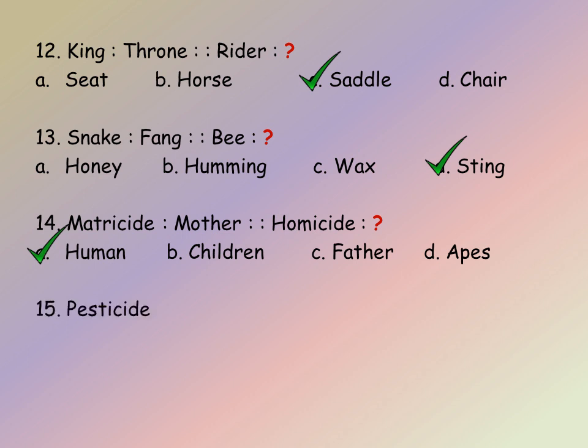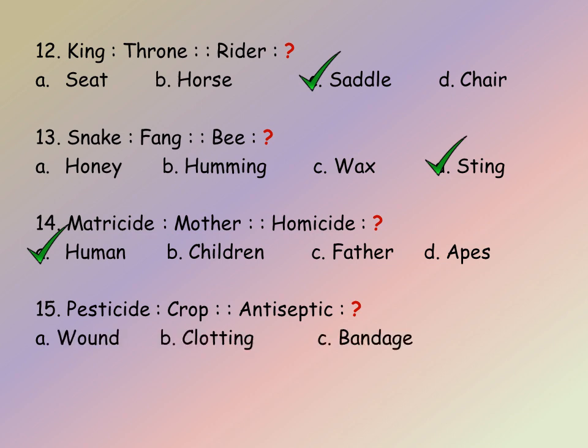The next question is pesticide, crop, antiseptic, we have to find. So first one is used to control the infection of second. This is the analogy here. So the options are A. Wound, B. Clotting, C. Bandage, and D. Bleeding.